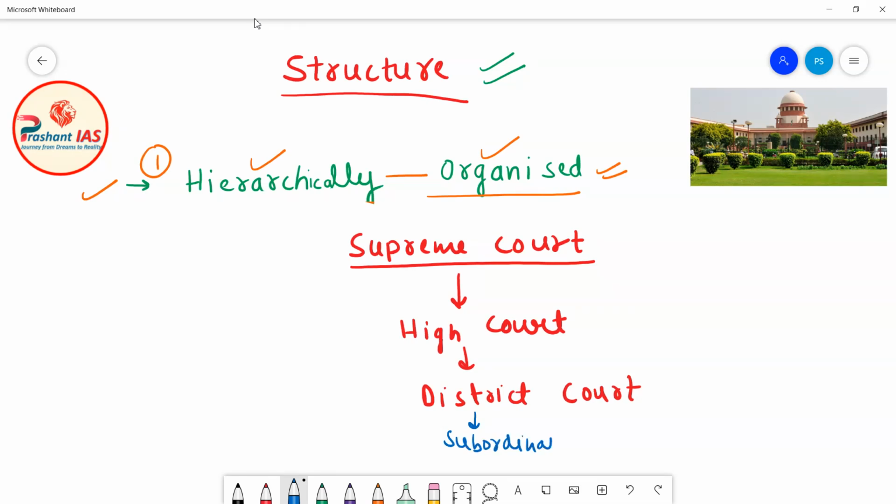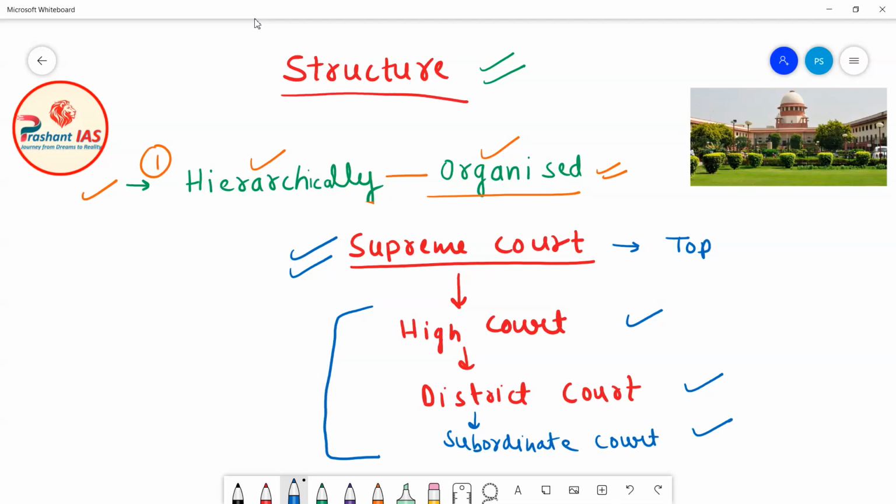Now what does this diagram mean? I am saying that at the top there is the Supreme Court, then the High Courts, then the District Courts, and then the Subordinate Courts. So it means that the Supreme Court is the boss of all the courts working in India. Supreme Court is the boss of High Courts, District Courts, and Subordinate Courts also.